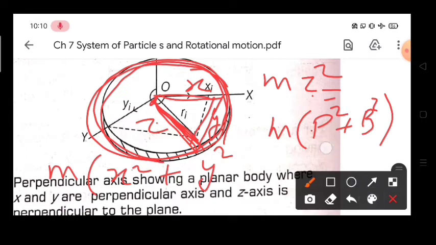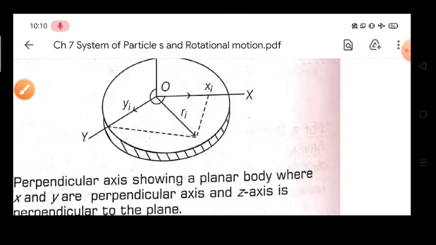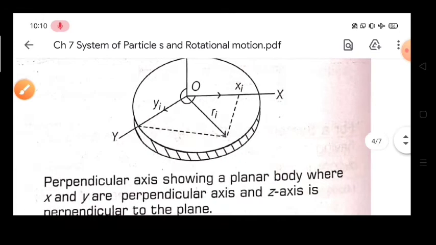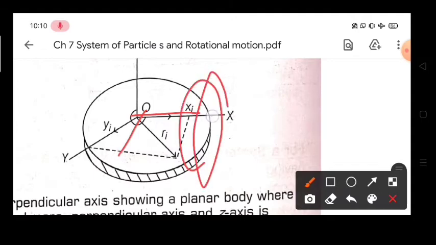Now we can write this separately: m times x square plus y square will be mx square separately plus my square separately. So this mx square is what? That is Iyy, and this my square will be Ixx. Remember, it is opposite to the radius, because if I ask you what is Ixx, then in that case you have to take the radius in this direction, then y will be your radius. So we are saying that Ixx is my square.